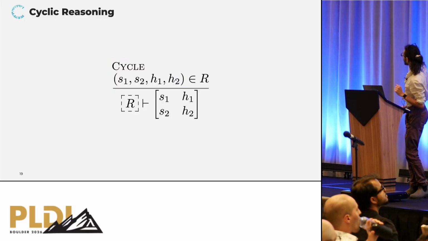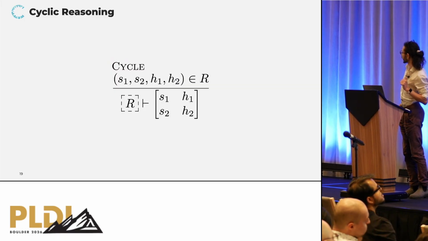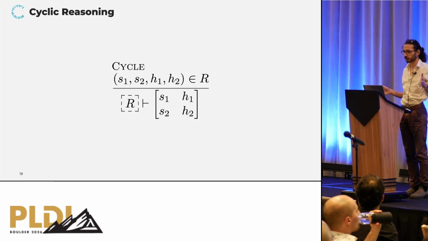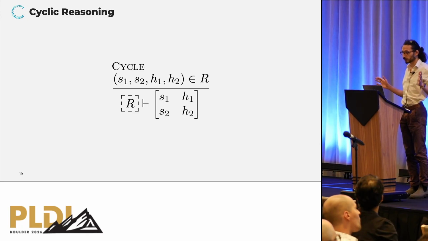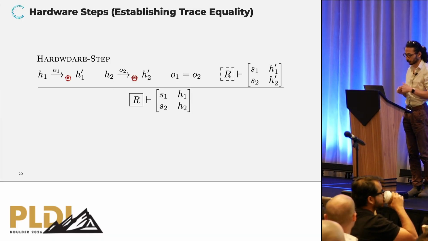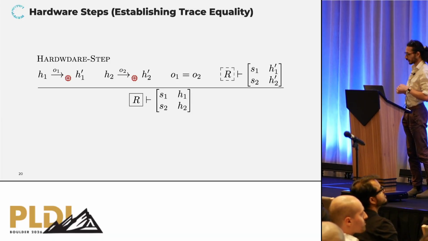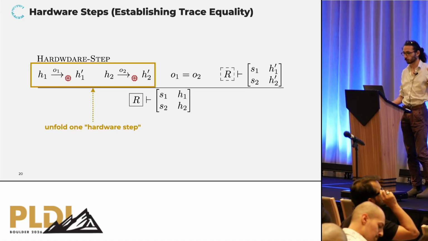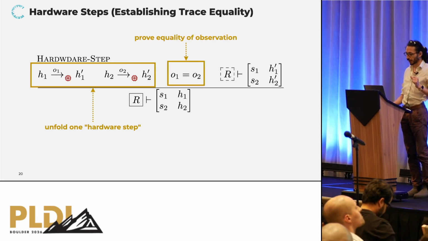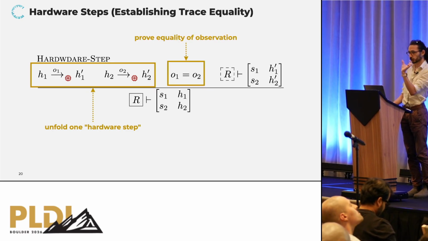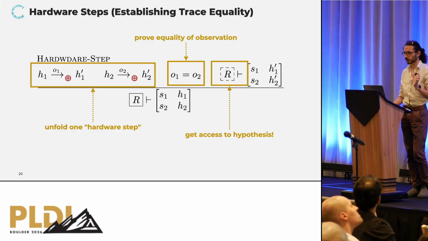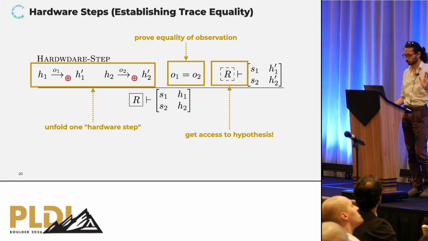This is actually reflected by the first rule of the deductive system, which is called the cycle rule. And that says that at any point in time, if the hypothesis is unguarded, we get to use it and finish the proof. So the whole game is to get to this point. How do we do that? We do that using the hardware step rule that enables us to unfold one hardware step from the current quadruple of states. And if we manage to prove equality of observation just for this one hardware step, then we get access to the hypothesis and the proof resumes with the successor states.